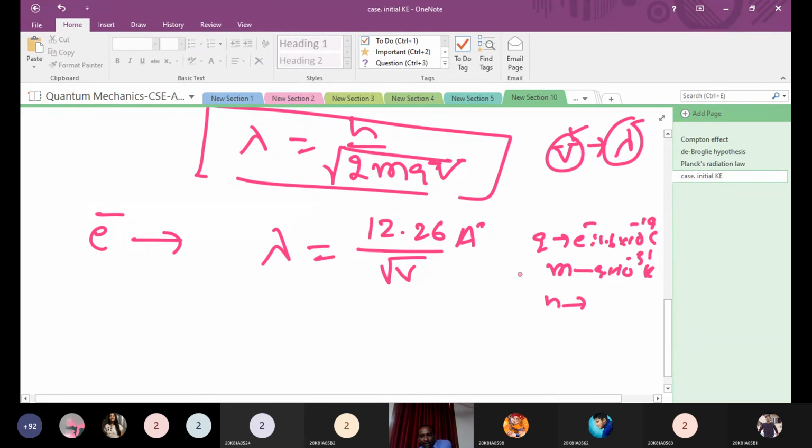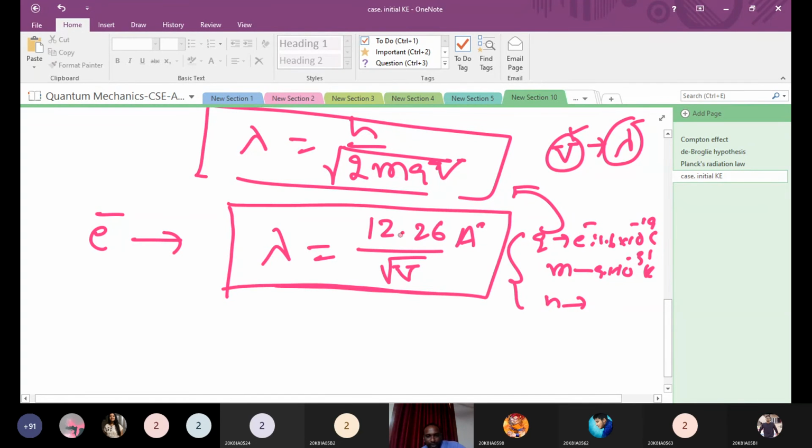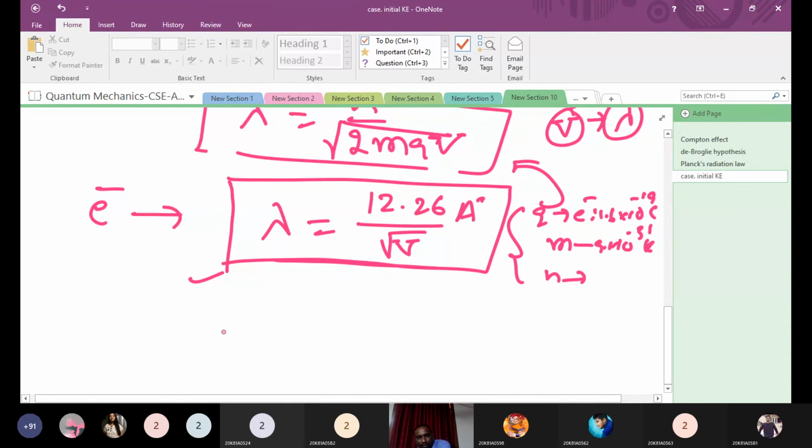You substitute these values here. We don't know the potential energy, so we just simplified this expression by substituting the electron charge, mass, and Planck constant value. In the case of an electron, the wavelength of the matter waves is 12.26 by root V, where V is the potential, and it comes in angstroms. Is this clear, everyone? Yes, sir.